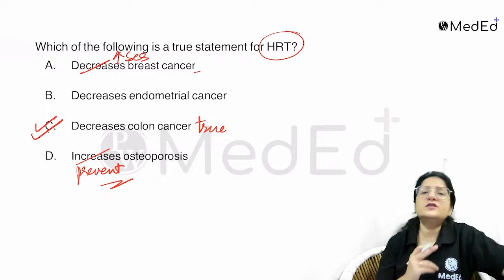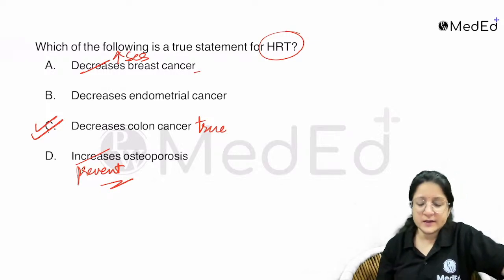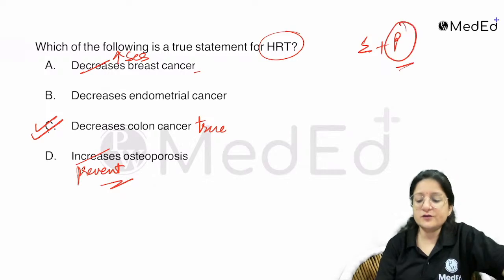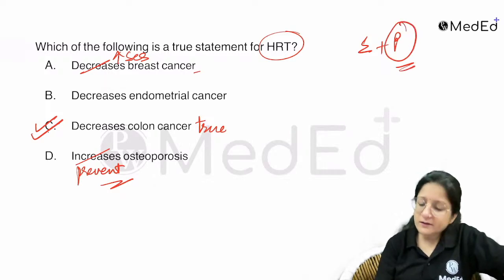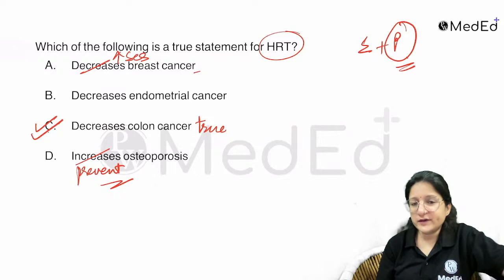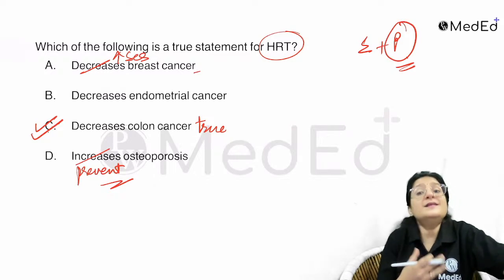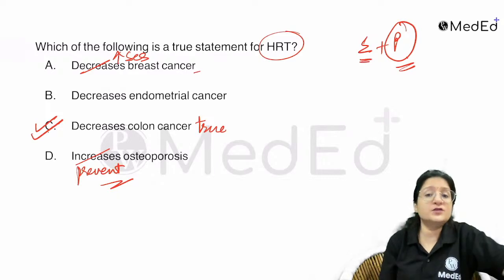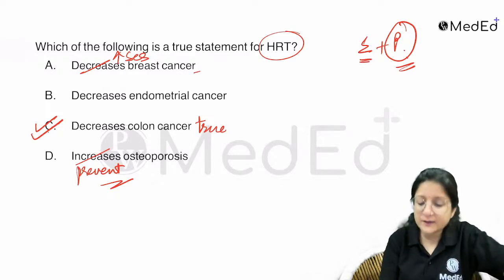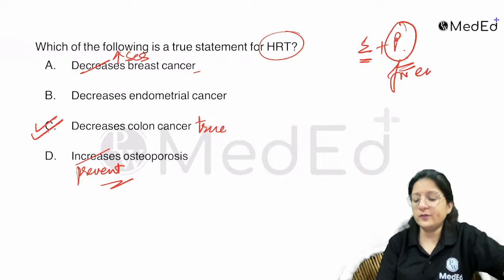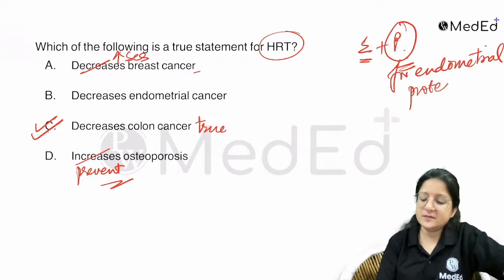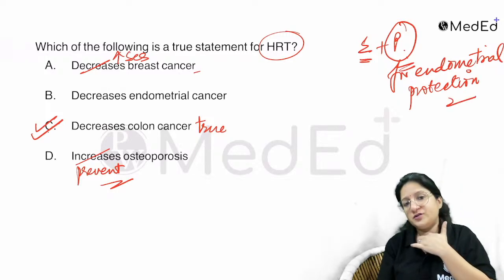Whenever we are giving hormone replacement therapy to a woman with a uterus, we are giving estrogen along with progesterone for endometrial protection. Even when we give progesterone for endometrial protection, the risk of endometrial cancer is still there because we are giving estrogen also. But any estrogen, please remember, will increase the risk of endometrial cancer.